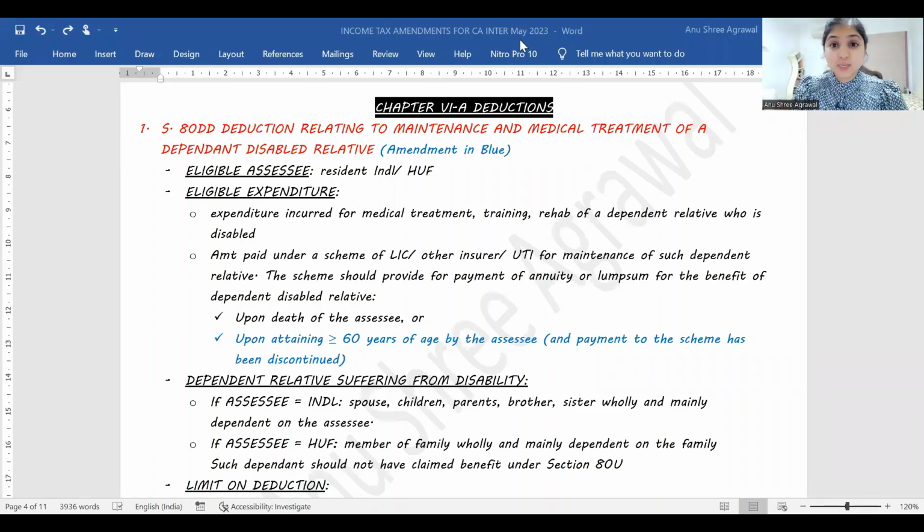Hello guys, in this video we are going to be discussing the amendments relating to CA Inter Income Tax applicable for May 2023 exams.